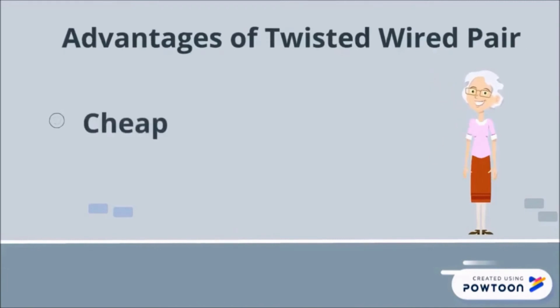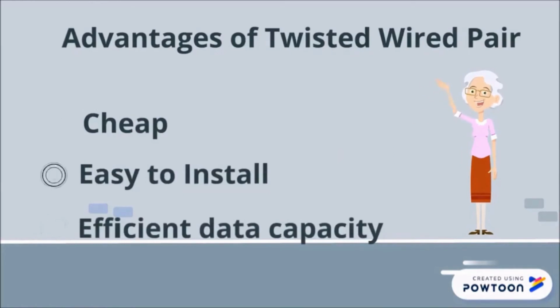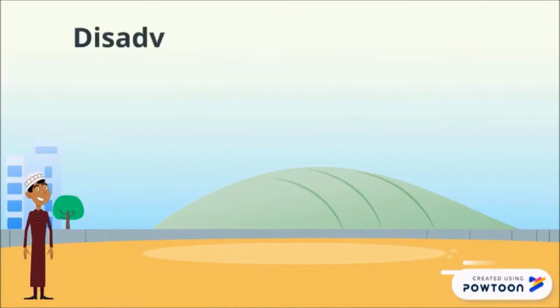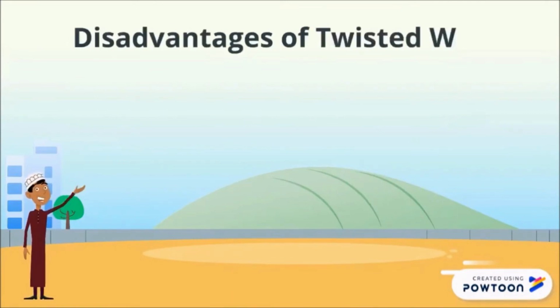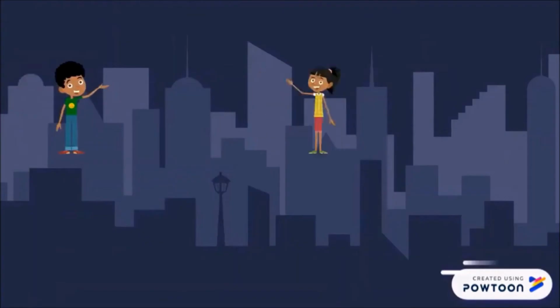Advantages of twisted wire pair. First, it is cheap, second, easy to install, and third, efficient data capacity. Now, disadvantages of the twisted wire pair. First, it suffers from noise and interference.